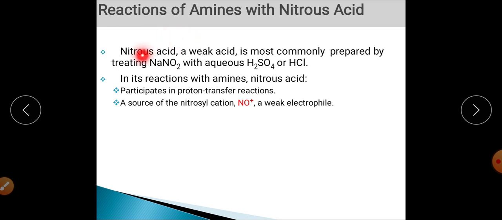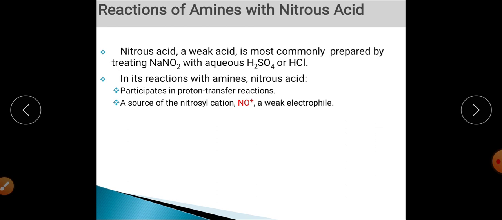So when there is a reaction between NaNO2 and HCl, or NaNO2 and sulfuric acid, at that time HNO2, that is nitrous acid, will be released, and this nitrous acid will help in the further reaction, right? Second important point about this reaction is that the temperature is generally maintained between 0 to 5 degrees Celsius.